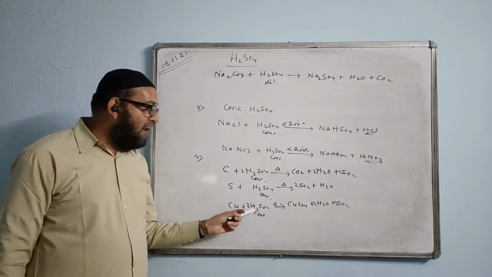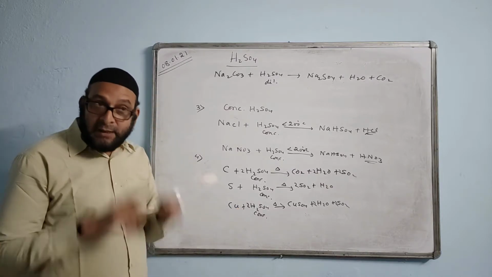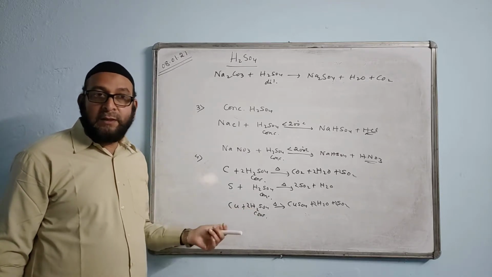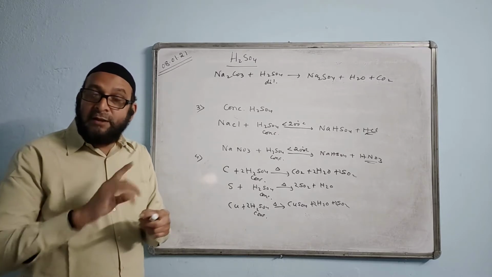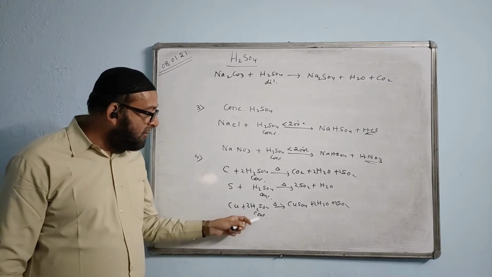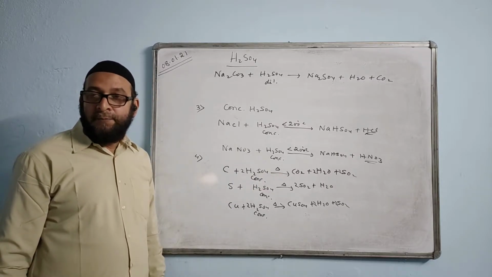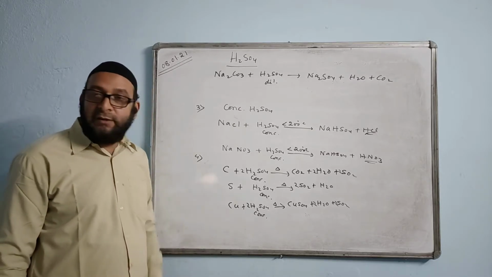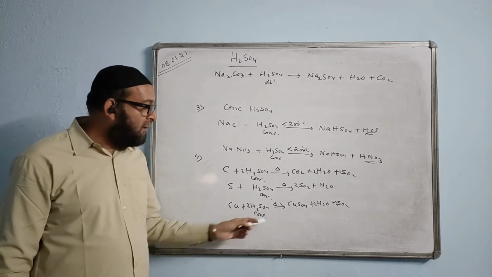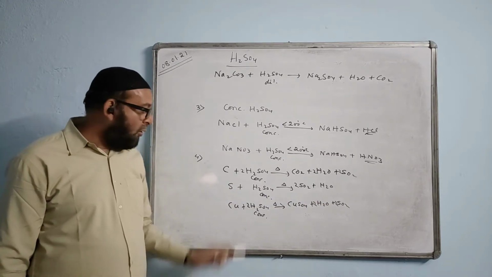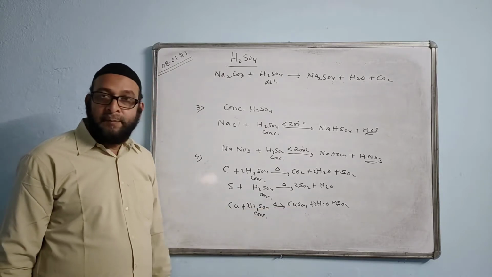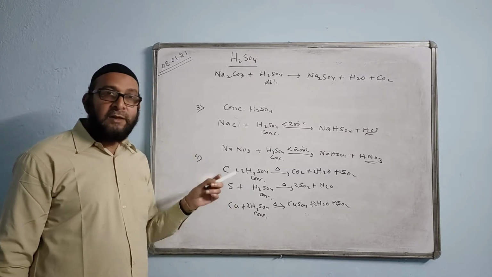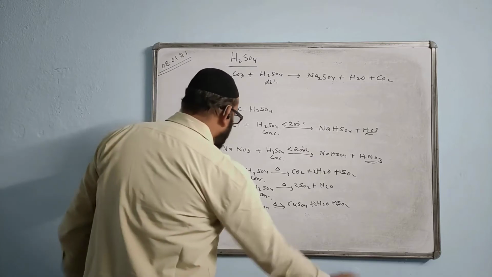But if you take copper plus dilute H2SO4, the reaction will not take place, because in case of dilute H2SO4, the metal must be more reactive than hydrogen, and copper is less reactive than hydrogen. That is for the case of dilute acid, remember, not for concentrated. That condition is valid only for dilute sulfuric acid, but here we are using concentrated. So this reaction is possible and we get sulfur dioxide gas formed. The oxidized product is copper sulfate. What is the role of sulfuric acid in this reaction? Again we say powerful oxidizing agent.